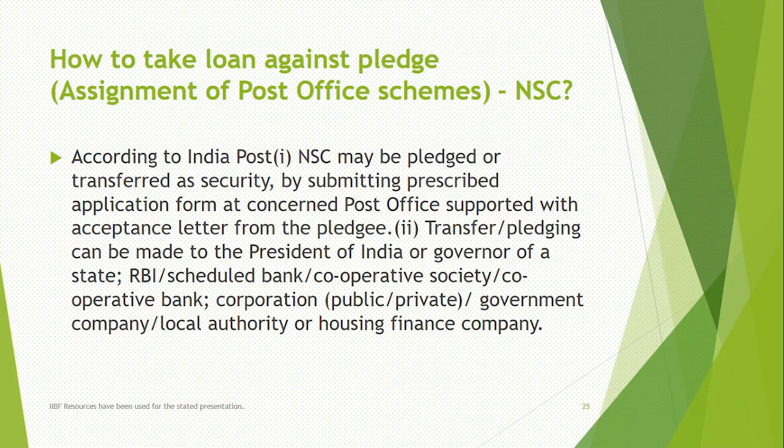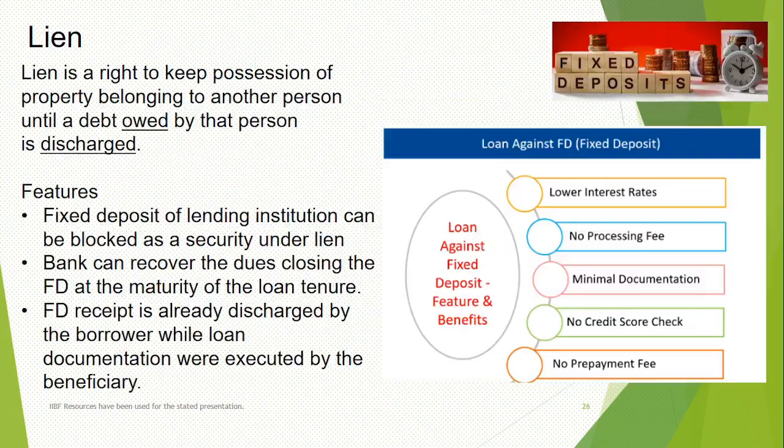So it has to be done in the prescribed format. You have to go to the post office. You have to mention your bank name and the loan amount, and you have to get it stamped and added into the records of the post office. Once you get it done, you have to come back and inform your banker and do the documentation with the banker. They'll collect the form, do their own verification, and accordingly your loan application can be processed.